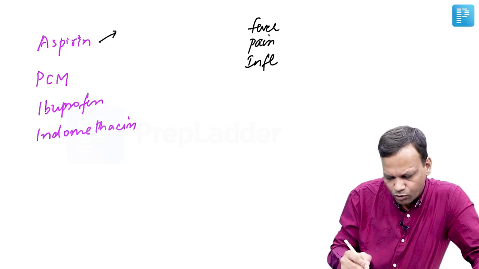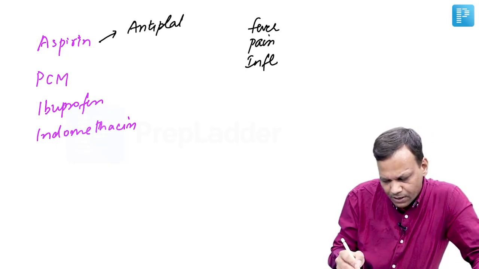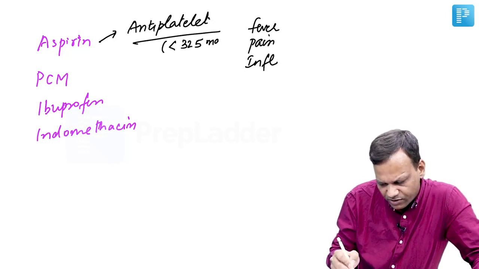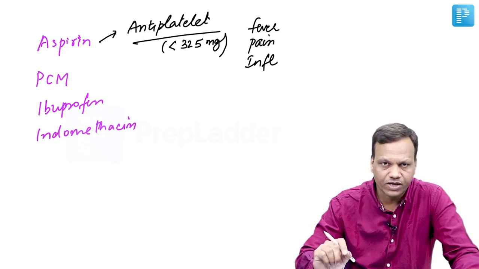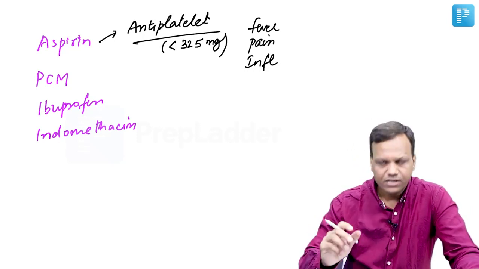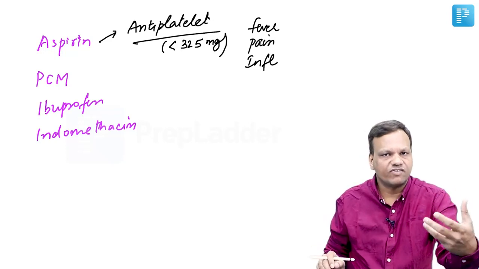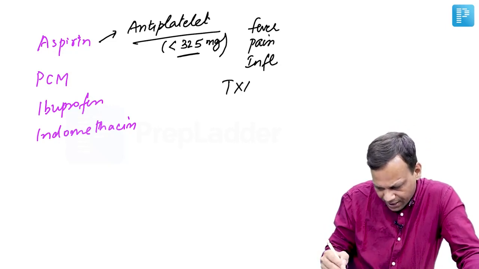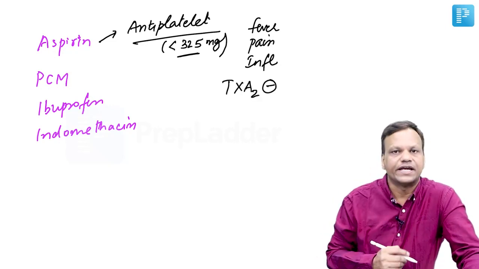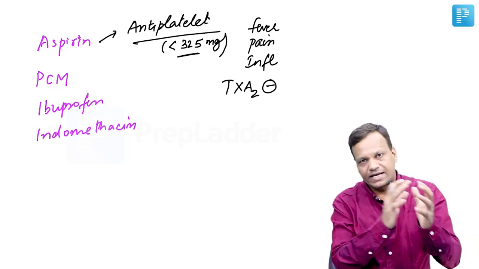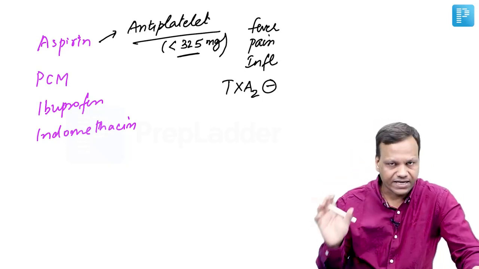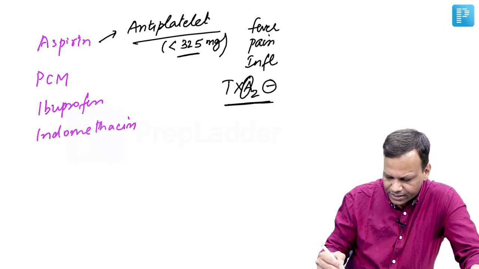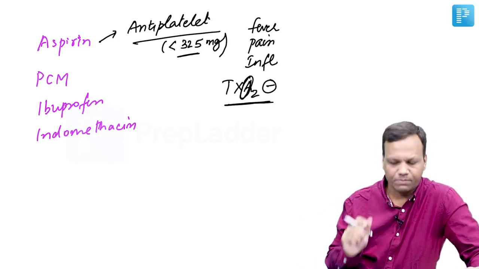Aspirin in addition has one more use, which is antiplatelet use. Important, for antiplatelet action, the dose required is low. So less than 325 milligram, usually 75 milligram or 150 milligram is used for antiplatelet action. So it can be used for prophylaxis of myocardial infarction and stroke. It has been found that at low dose, aspirin primarily inhibits formation of thromboxane A2. By inhibiting cyclooxygenase, it can inhibit both thromboxane A2 as well as prostacyclin, but at low dose, the main inhibition is of thromboxane A2, so platelet aggregation will not occur. So it is mainly used as an antiplatelet drug.